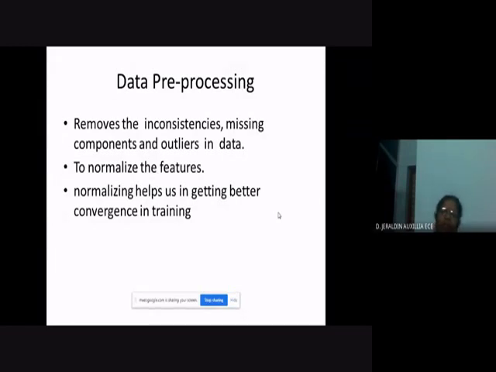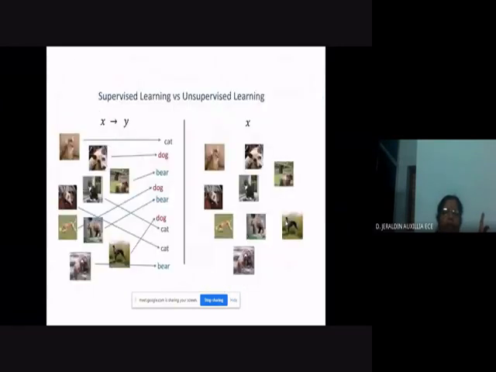If the feature values are very divergent, it will be very difficult to train; it will take a lot of time to train the model. So before the data is entered into the machine learning algorithm, it has to be normalized, and for this, data pre-processing has to be done. So the first one is data gathering, in our steps.